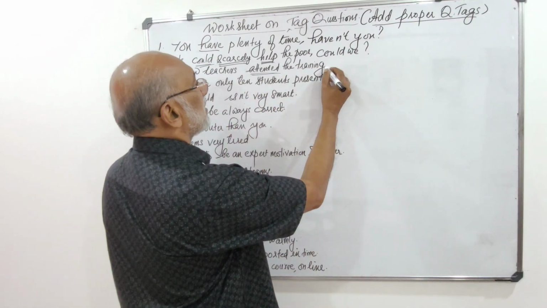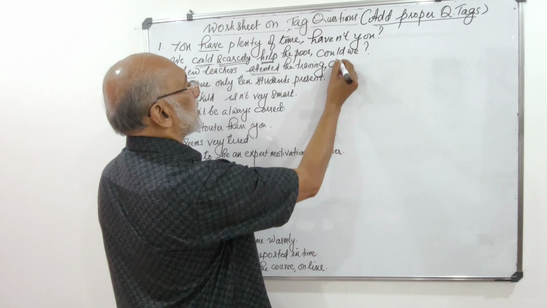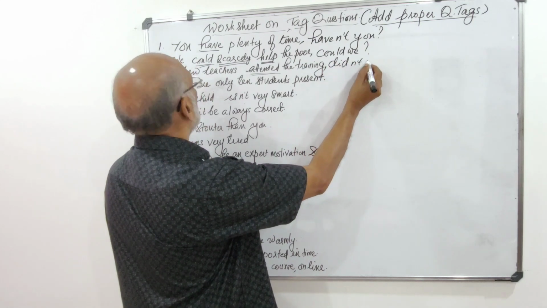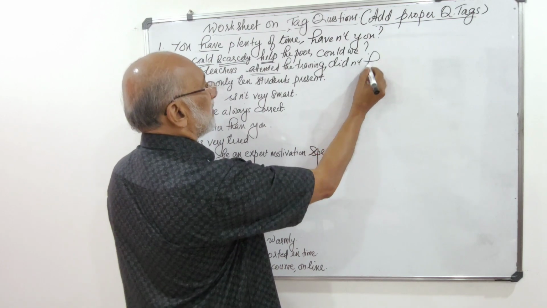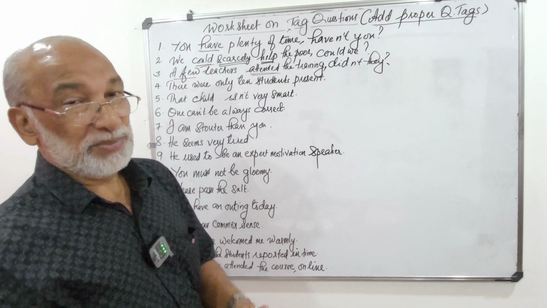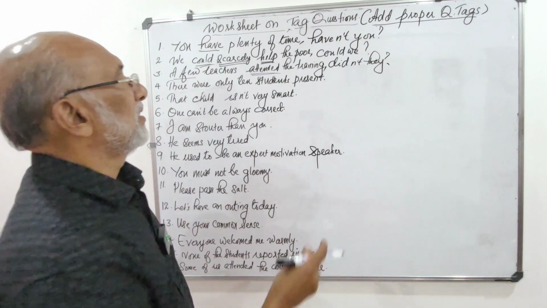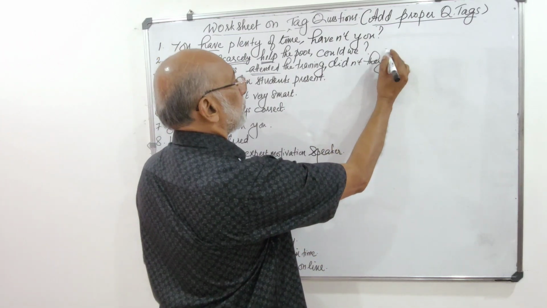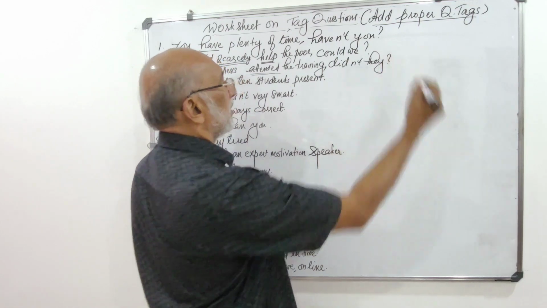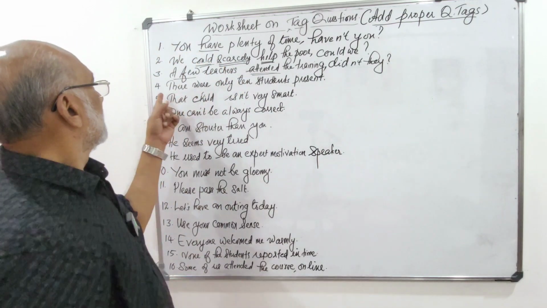This is positive and naturally the tag will be didn't they. Why they? Because a few teachers is the subject, they. A few teachers, they. Okay.